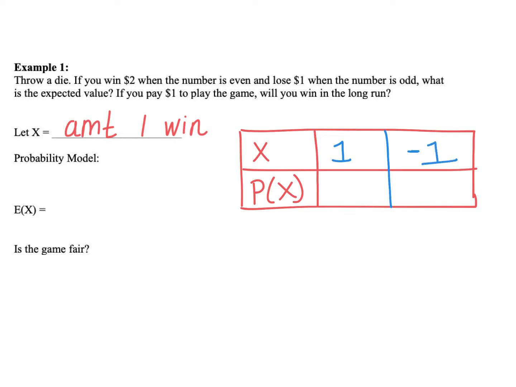And the chance would be 50% on each because half the die is even and half the die is odd. So to find this expected value, I would take each X times the probability of it occurring.